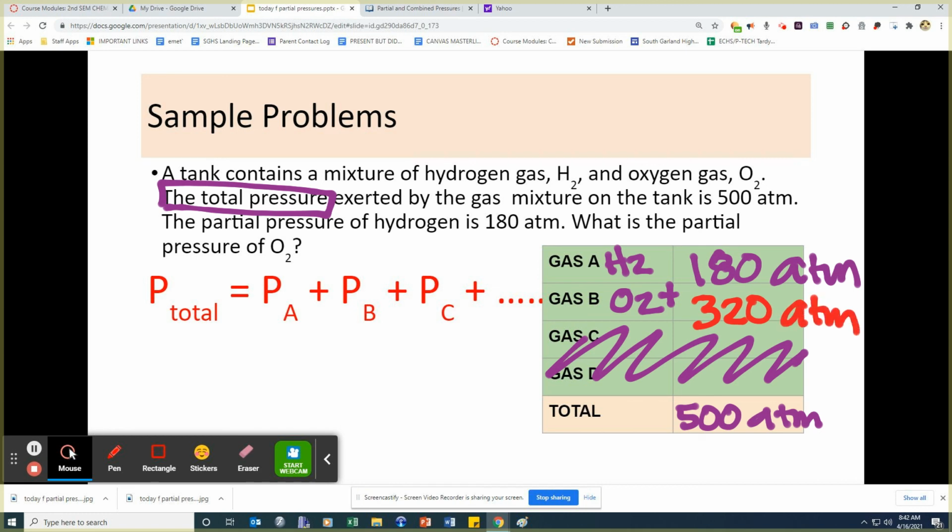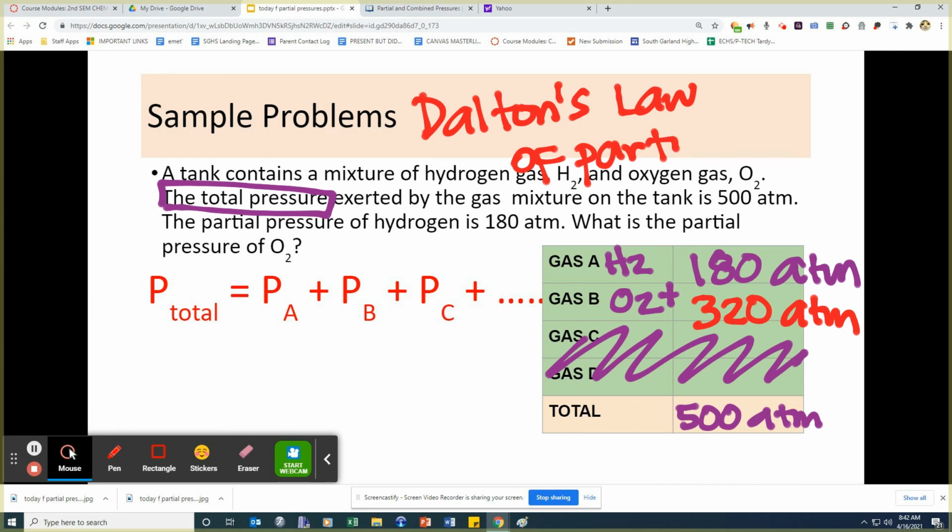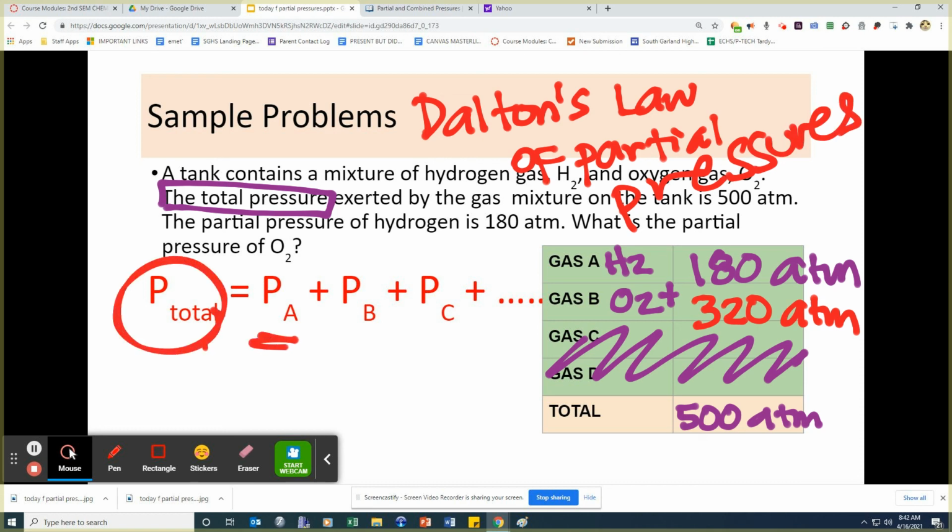So don't forget, guys, this is called Dalton's law of partial pressures. And again, that means that the total pressure inside the container is simply the sum of all the individual pressures of each gas.